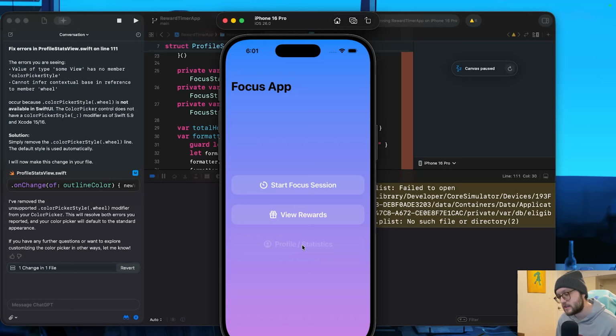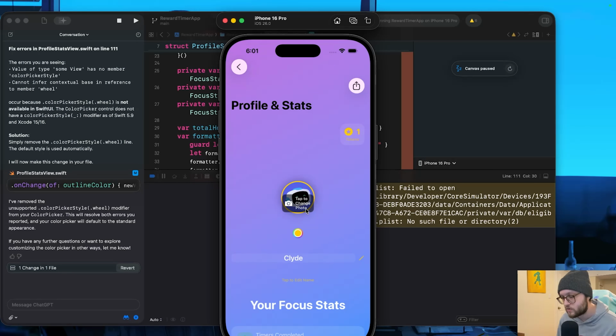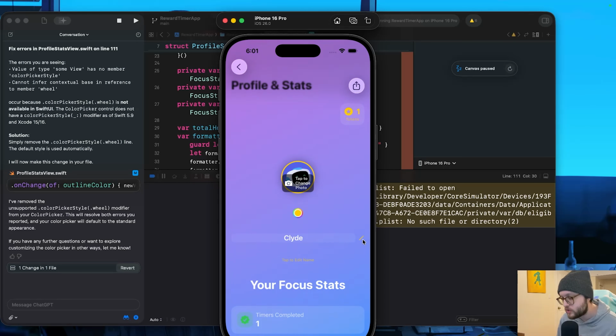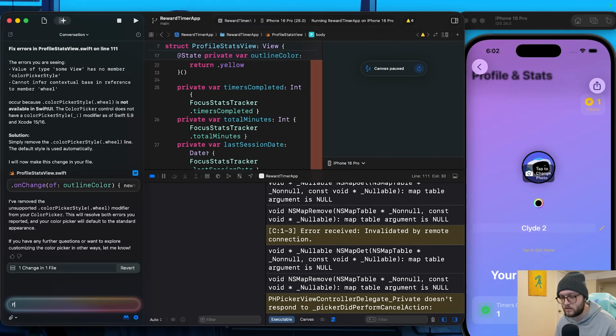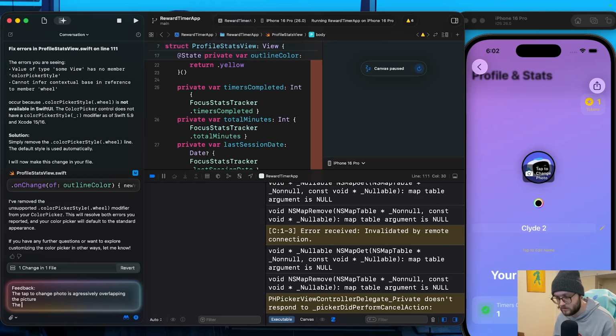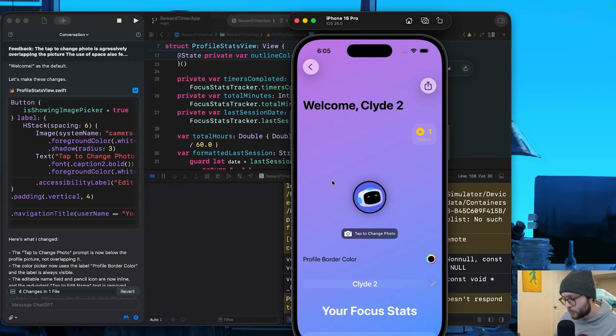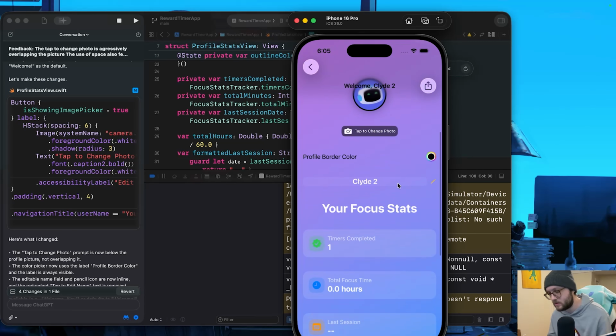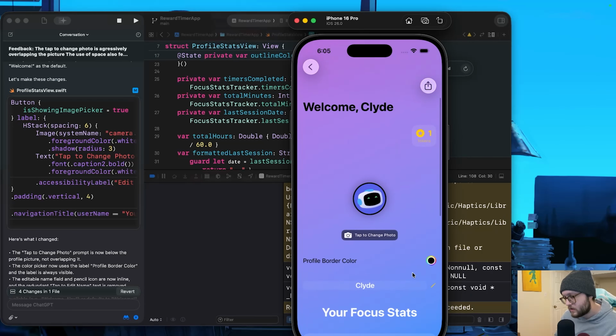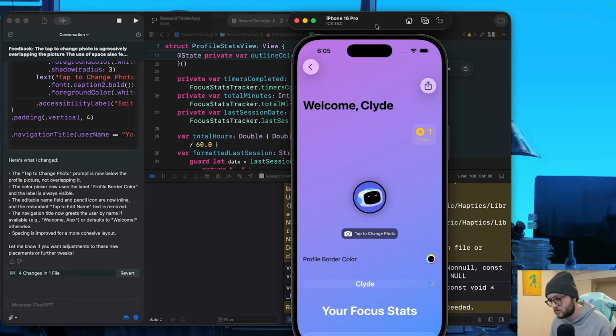Okay, profile stats. Tap to change photo. A little bit blocking. I do like this little pencil. Don't know if maybe it's on the other side. This is where Clyde's School of Design really started to be apparent. There were a lot of issues with layout, where things were positioned, even elements clipping and overlapping. So I was determined to get this profile page way more usable because it was so close to being good.